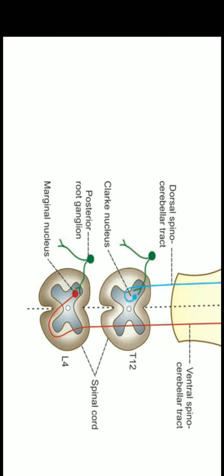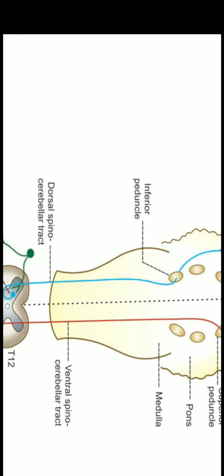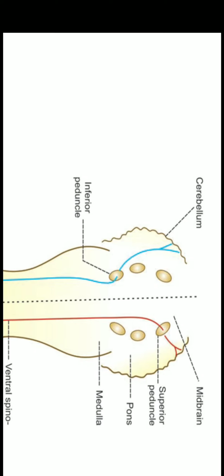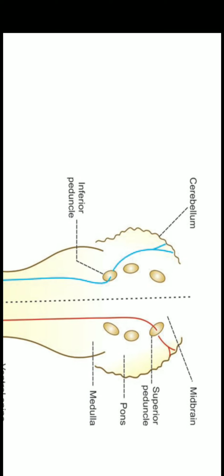Majority of the fibers from the marginal nucleus cross the midline and ascend in the lateral white column of the opposite side. Some fibers ascend in the lateral white column of the same side. Then these fibers, here you can see, are ascending upward through the spinal cord. They will cross the medulla oblongata, pons and midbrain, and finally these fibers will reach the cerebellum through the superior cerebellar peduncle. Finally these fibers will terminate in the cortex of anterior lobe of cerebellum.